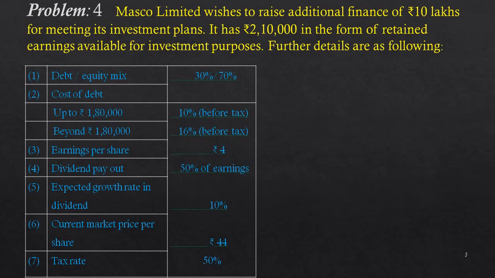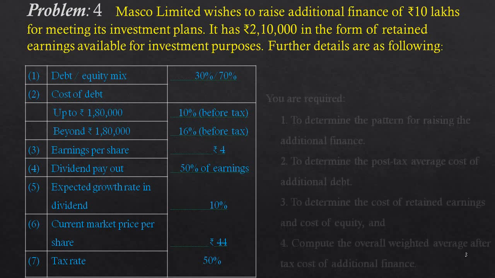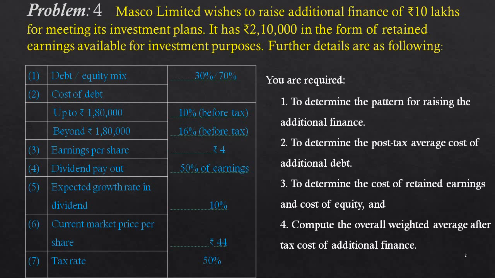Third one, earnings per share rupees 4. Fourth one, dividend payout 50% of earnings. Fifth one, expected growth rate in dividend 10%. Sixth one, current market price per share rupees 44. Tax rate is 50%. You are required to, first one, determine the pattern for raising the additional finance.